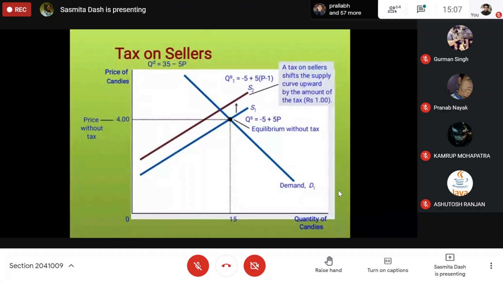So if we are talking about the tax on seller, how will we calculate the tax on seller? Suppose the supply and demand equations are given. Let me go back to our writing pad so that it will be easier for you to understand.